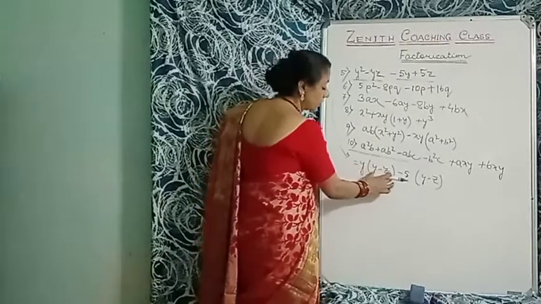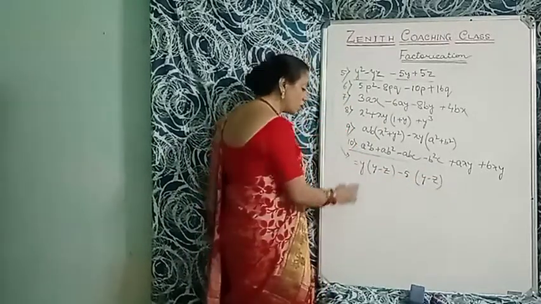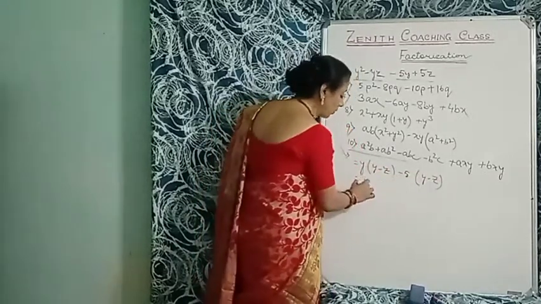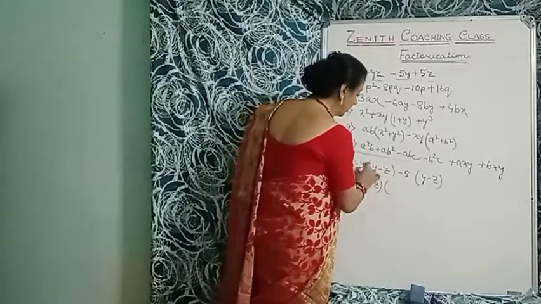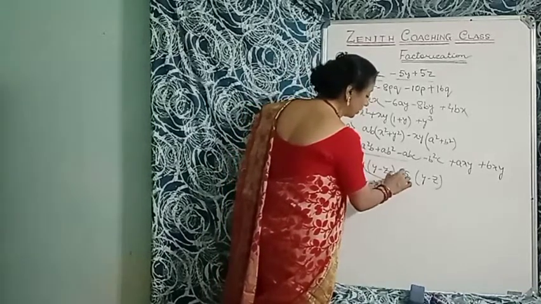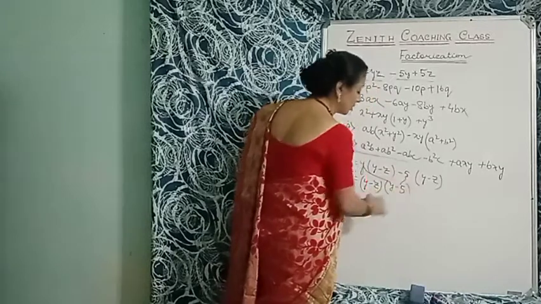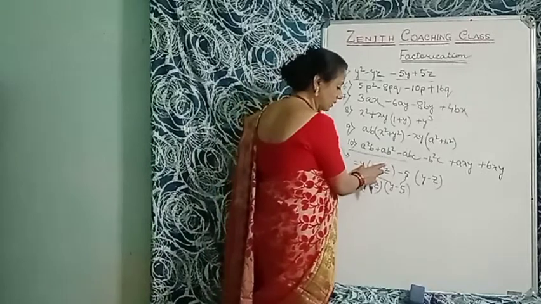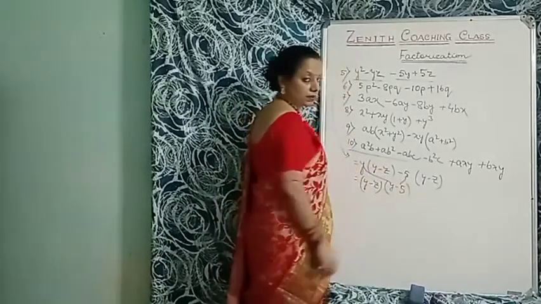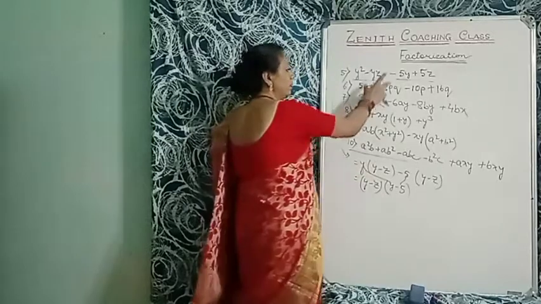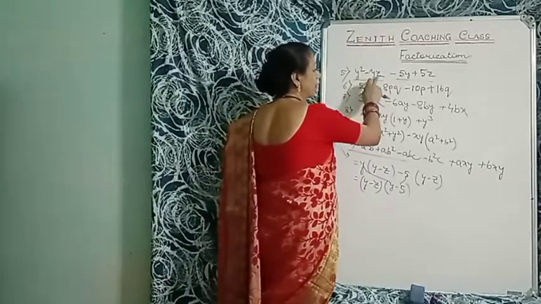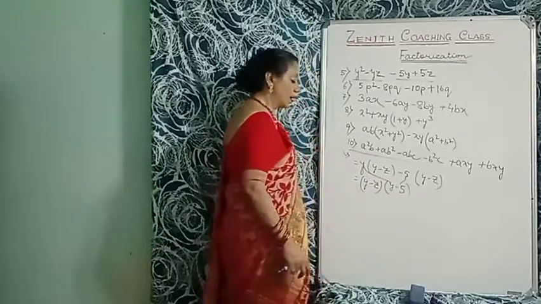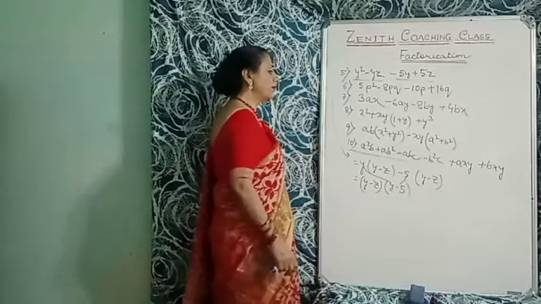Okay. And here is 2 sets of y minus z. So what is common here? Here is also y minus z and here is also y minus z. So y minus z is common. And you will write here. So here is come y, here is come minus 5. Okay. First you will write the common factor and then what is remaining is here. You will put it in another bracket. This is called factorization. So in the sum of y square minus yz minus 5y plus 5z, there are 2 factors, y minus z and y minus 5. Okay. This is the fifth sum.